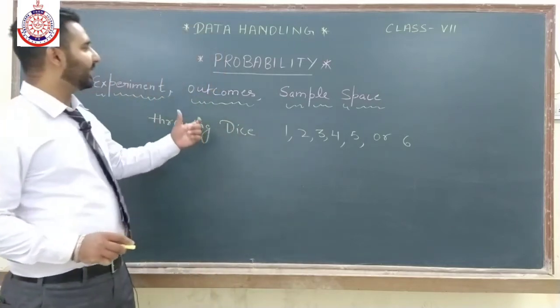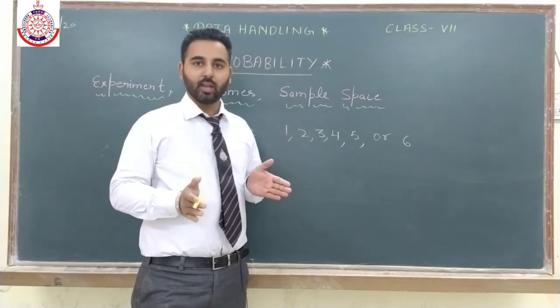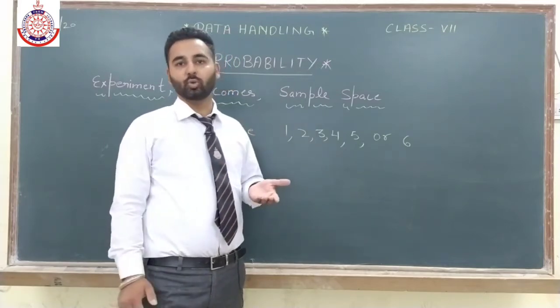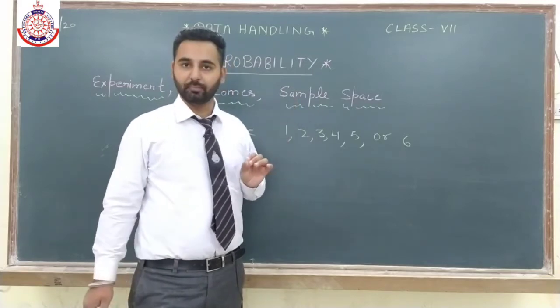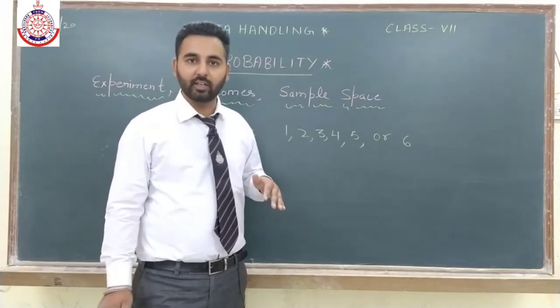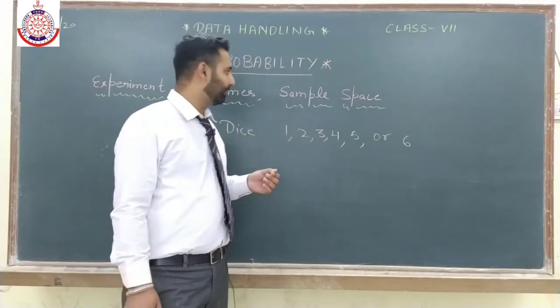Fine. So the second thing is outcomes. For example, I have thrown a dice and I get the score 5. So that 5 is my outcome. Or next time I get 3. So that 3 is my outcome.